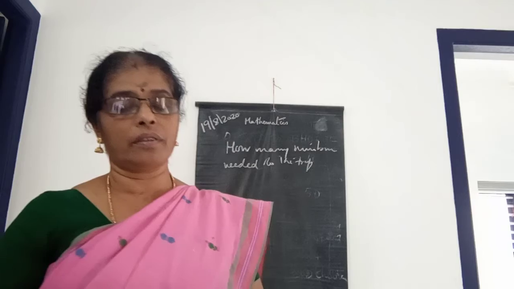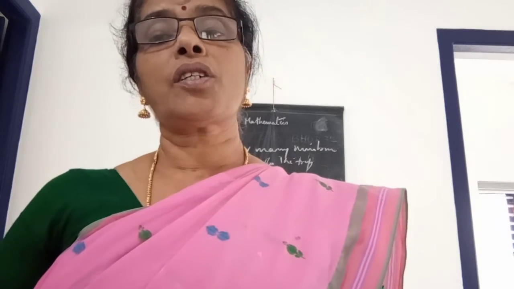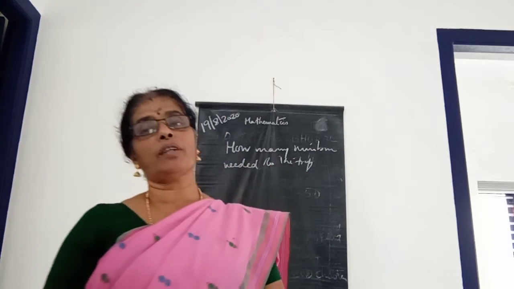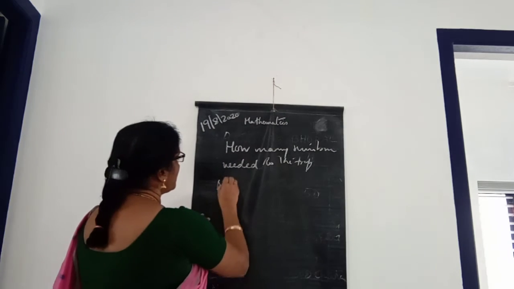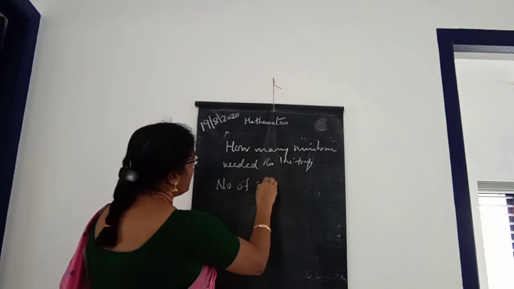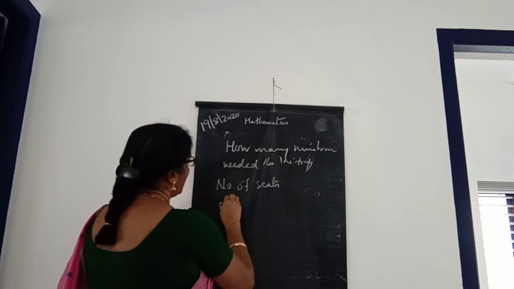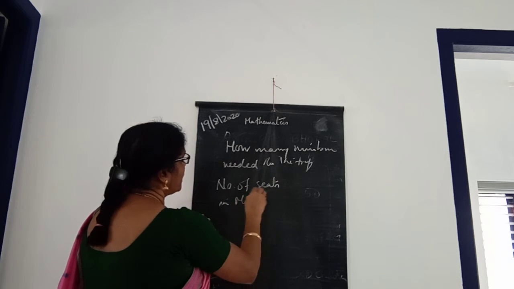Then what do we do, children? Here, multiplication, addition or division, which one is suitable? Look here. The number of seats in a mini bus is 35, and the number of children going to the trip is 210. So how many buses are needed, we have to calculate from this. So we want to divide the number of children by the number of seats in a bus.